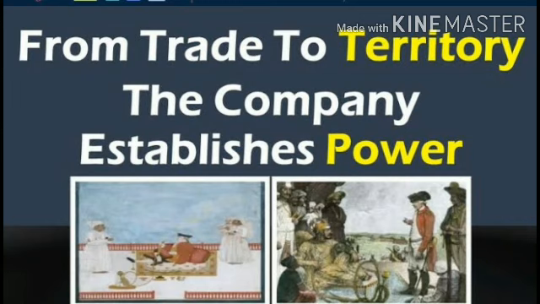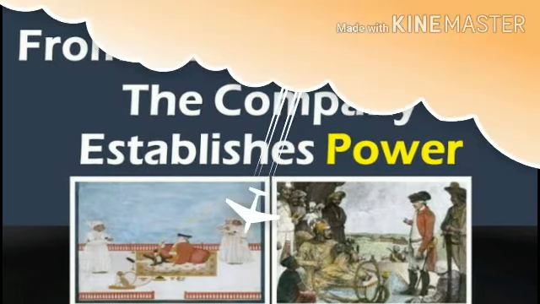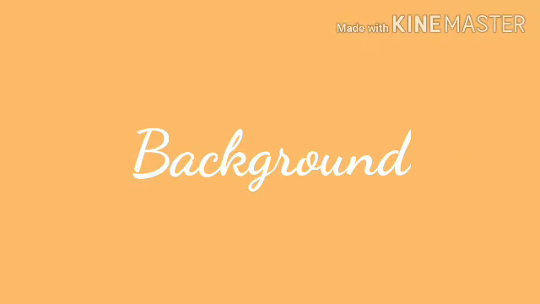The Britishers entered India as a small trading company, that is, the East India Company. The company established its power. Let's see how. Before learning about the East India Company, first let us see what the background of India was before the Britishers' arrival.